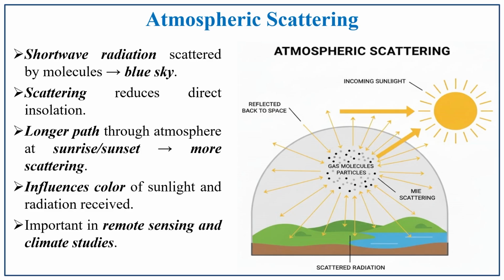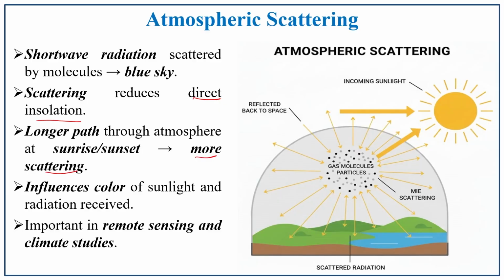The scattering reduces the direct insolation. The longer the path through the atmosphere at the sun's rise and set, the more will be the scattering. It also influences the colors of the sunlight and radiation received. It is also important for remote sensing and climatic studies.